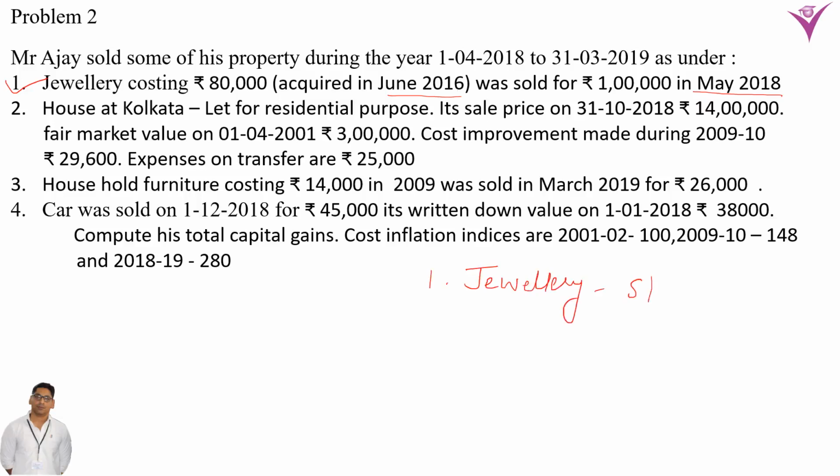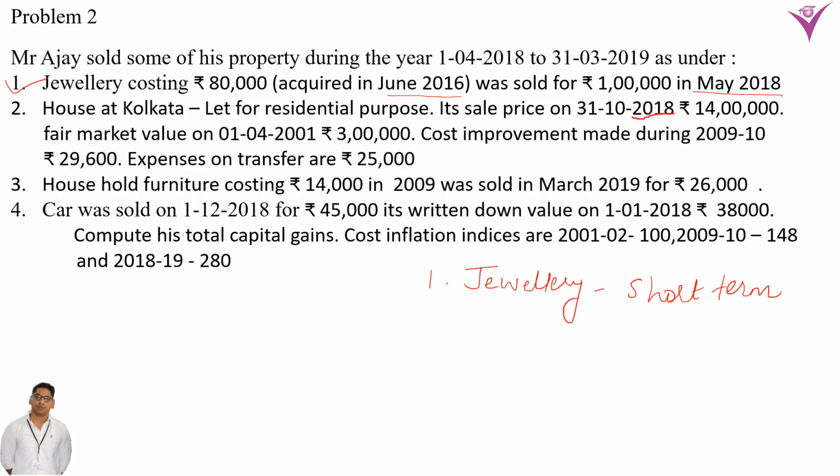Jewelry is short term because it is purchased in June 2016 and sold in May 2018, so it has not completed 36 months. Now second, house at Kolkata, let out for residential purpose. Its sale price on 31st October 2018 is 14 lakh, meaning sold in 2018.